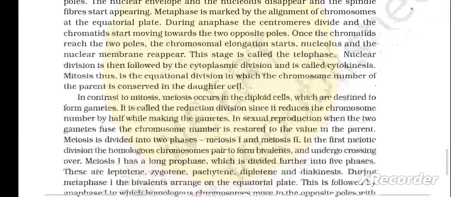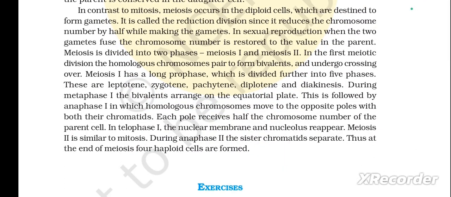Meiosis is divided into two phases, meiosis 1 and meiosis 2. In the first meiotic division, the homologous chromosomes pair to form bivalents and undergo crossing over. Meiosis 1 has a long prophase which is divided further into 5 phases. These are leptotene, zygotene, pachytene, diplotene and diakinesis. During metaphase 1, the bivalents arrange on the equatorial plate. This is followed by anaphase 1 in which homologous chromosomes move to the opposite poles with both their chromatids. Each pole receives half the chromosome number of the parent cell. In telophase 1, the nuclear membrane and nucleolus reappear.